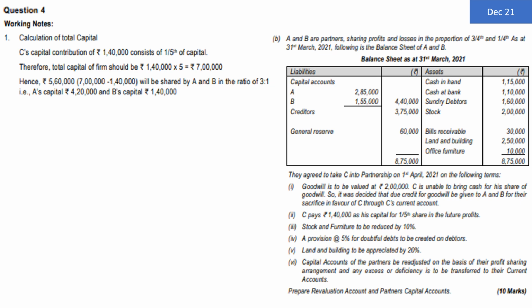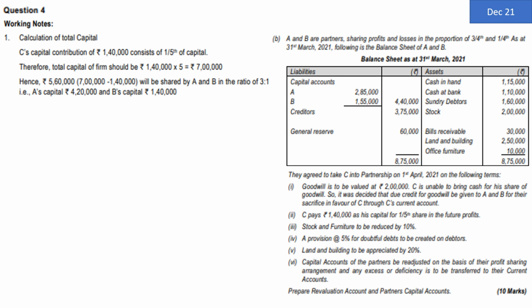So please leave almost half a page for the revaluation account and half a page for the partners capital account. Partners capital account should be in columnar manner, that is, particulars ABC on the debit side and particulars ABC on the credit side. Half page for the revaluation account, which is expected by the problem, and half page for the partners capital account, which is again expected by the problem.